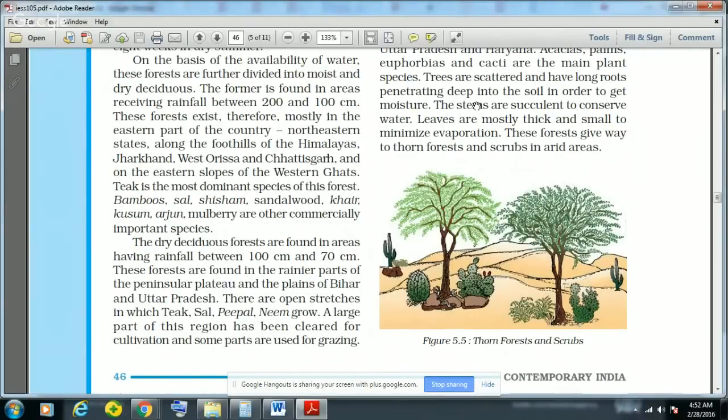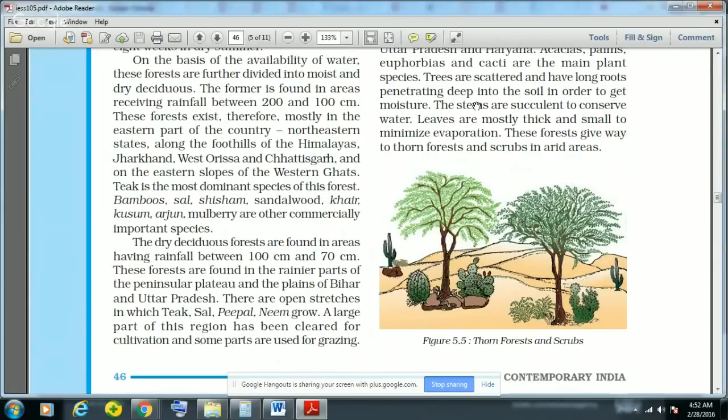Then the second type of forest is known as the tropical dry deciduous forest, and they have rainfall between 100 centimeter and 70 centimeter. And these forests are found in the rainier parts of the peninsular plateau and plains of Bihar and UP.